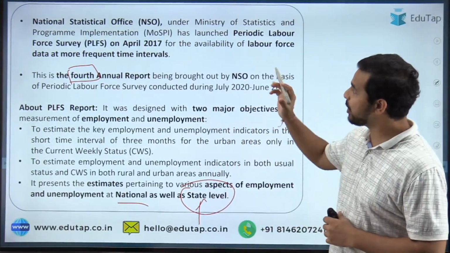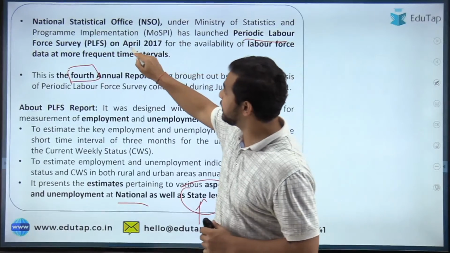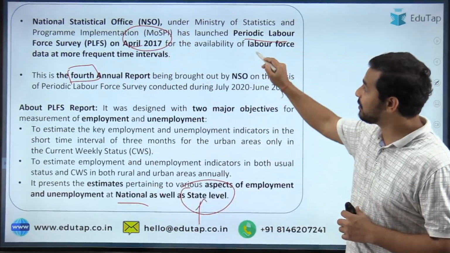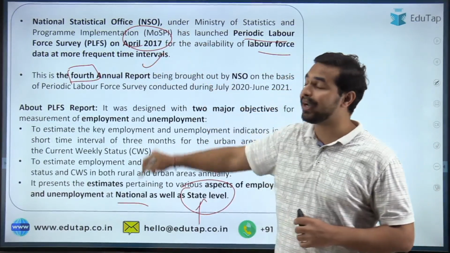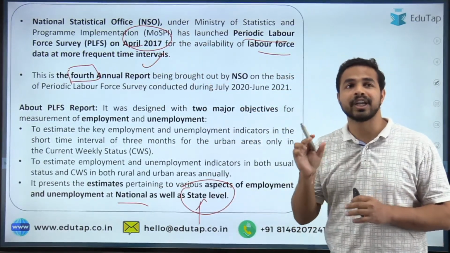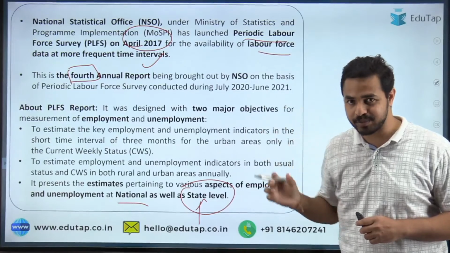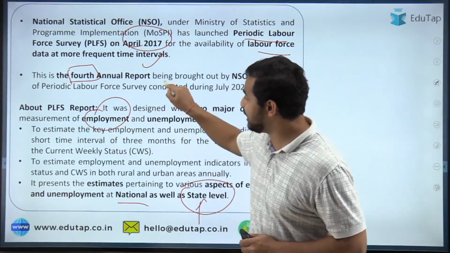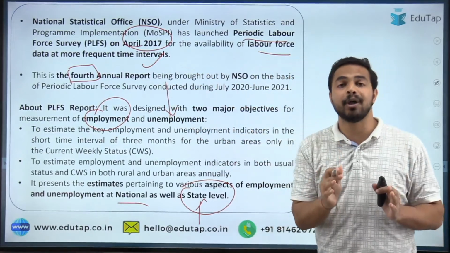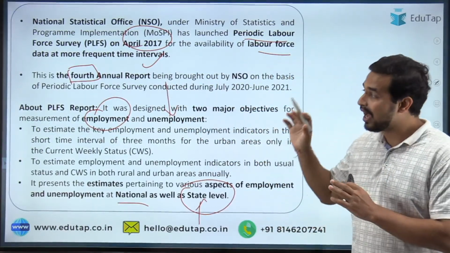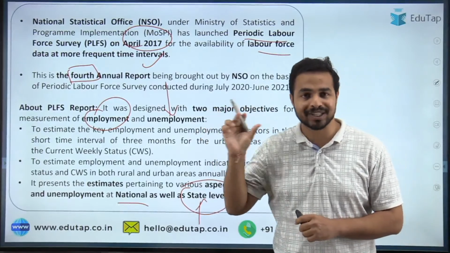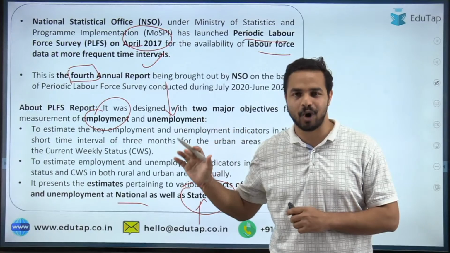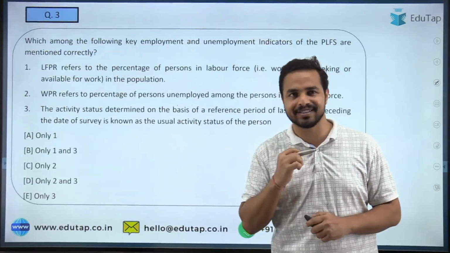Apart from that, you can see that the PLFS was basically launched from April 2017, with the labor force data available at more frequent time intervals. And the two major objectives of this are to measure employment and unemployment, that is, to give employment and unemployment related data, and that is why this particular report is really very important from the exam point of view. And all of you have answered the question correctly, that is option B, only the second statement is correct.